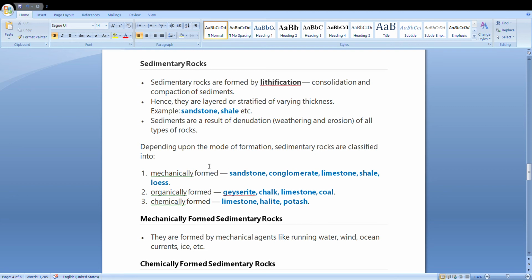Now let me explain you with the help of the notes. So sedimentary rocks. Sedimentary rocks are formed by the process of lithification. Lithification is compacting. See, when you take something in your hand like a piece of clay and you want to make something out of it, what do you try to do? You try to make a hard ball out of it by pressing it. So when you keep pressing something, it becomes hard. That process is known as lithification.